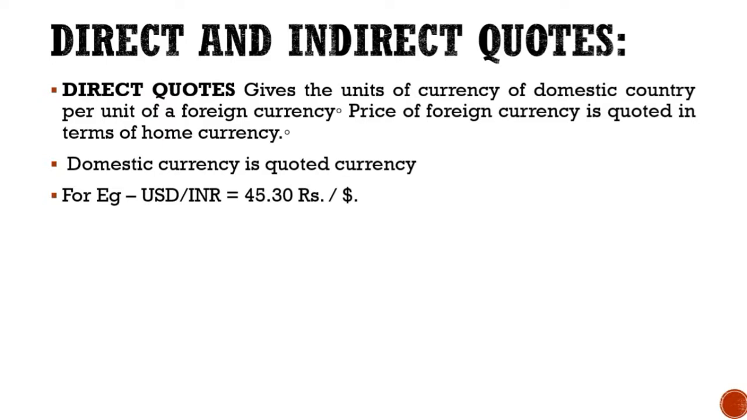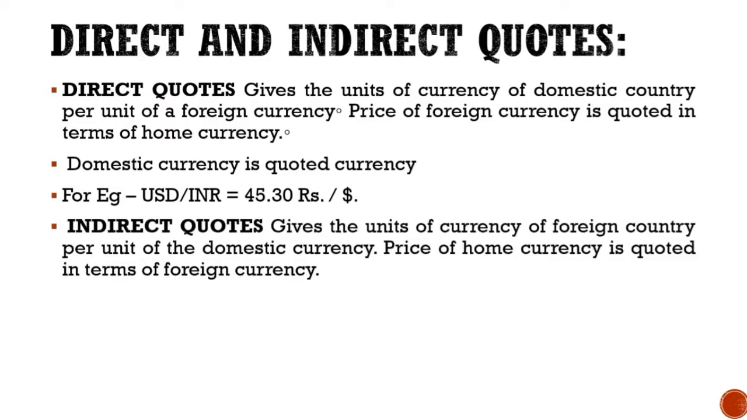Now the exact opposite version of this. So in order to find out how much 1 rupee will give you, how many dollars can 1 rupee purchase, that is known as the indirect quote. So indirect quote basically gives the unit of currency of foreign country per unit of domestic currency. Here the price of home currency is quoted in terms of foreign currency. The foreign currency is the quoted currency.